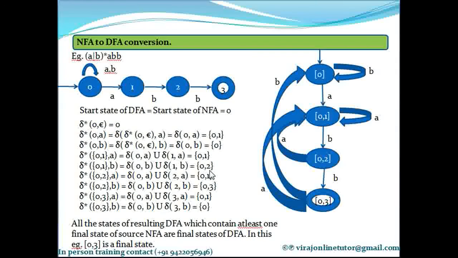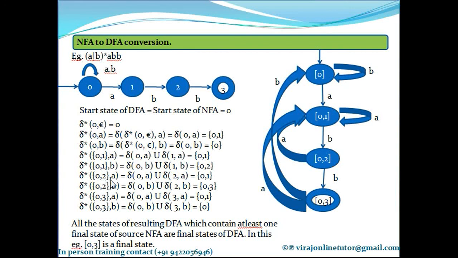So till now, how many states of DFA do I have? 3 states. Which are those? 0, 0 comma 1 and 0 comma 2, which I just found out. So now what is my next task? To compute delta asterisk of 0 comma 2 on A and 0 comma 2 on B. So that I need to compute now. What is the answer to this?